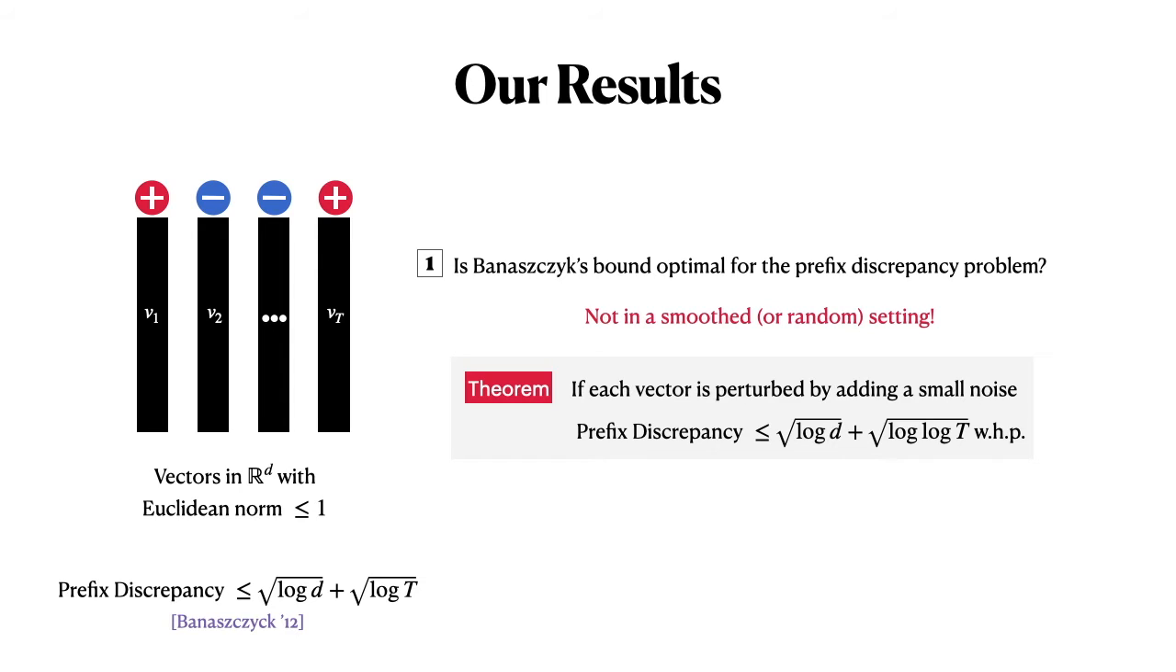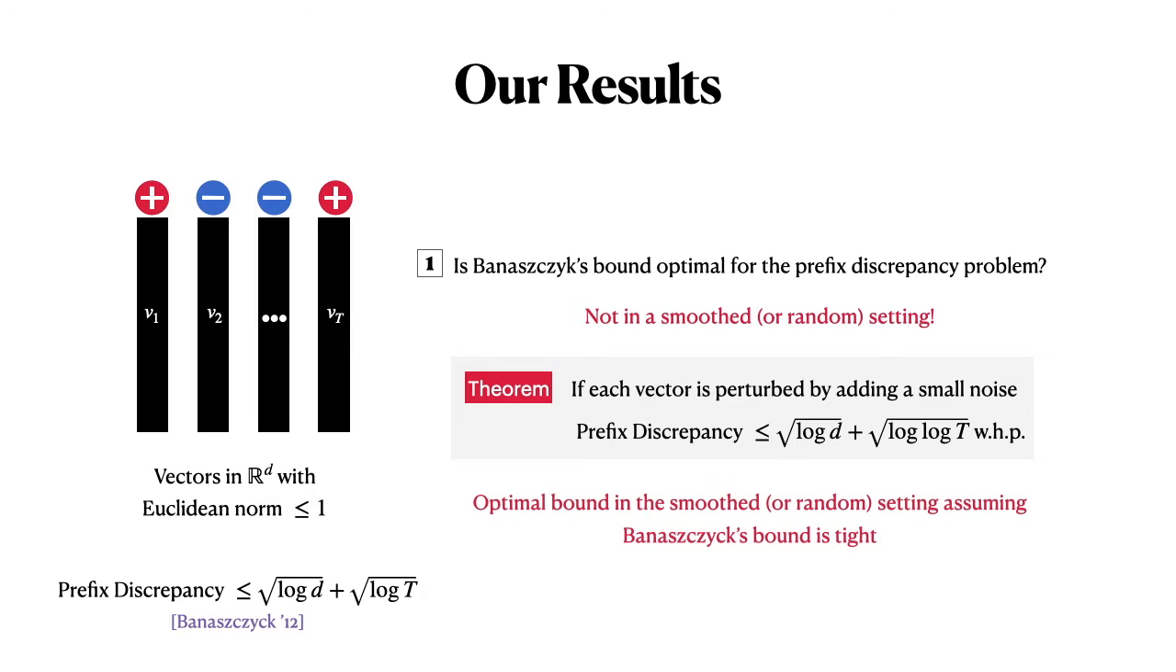So the smoothed setting here also captures the random setting where each of these vectors is chosen IID from some distribution, which has been studied recently in relation to several long-standing open problems in discrepancy theory. So this bound also applies to a random setting as well.